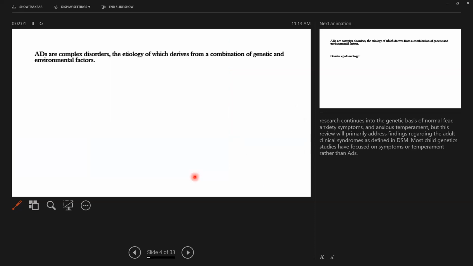So anxiety disorders, like all other disorders, are complex, and their etiology is both genetic and environmental. So the etiology is a combination; it derives from both genetic and environmental factors.